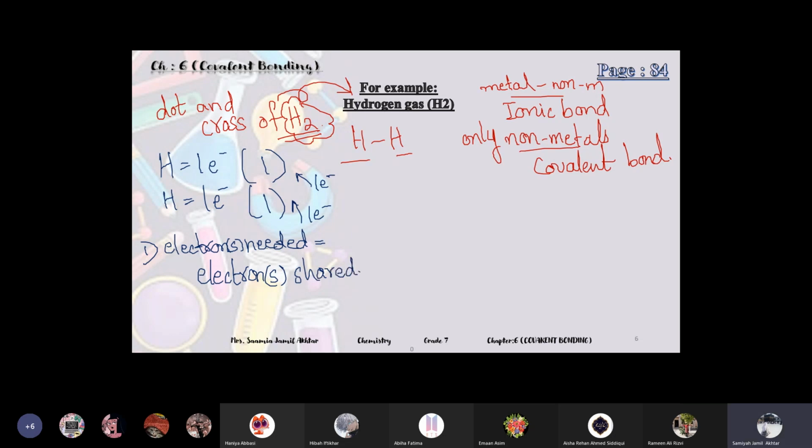It means that if any element needs one electron to get completed, it will share also one electron. If any element needs two electrons, then it will share two electrons. If it needs three electrons, it will share three electrons. Got it?